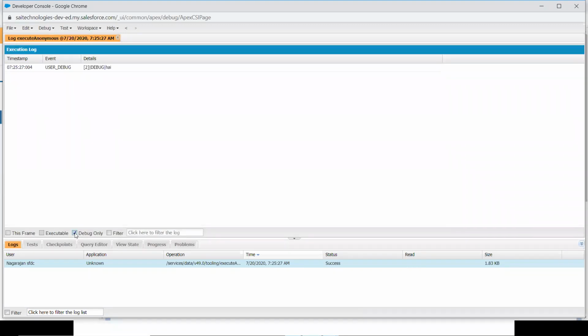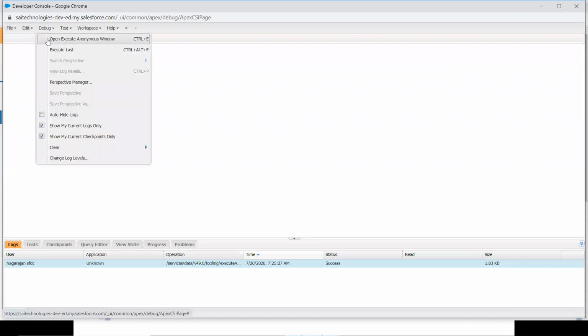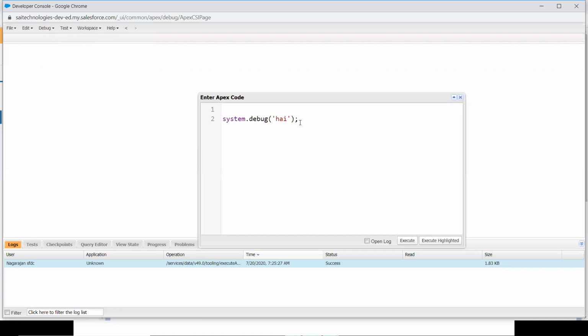I am selecting the debug only. This is the output. Okay, I am getting the output "hi", which is being printed from line number 2. This is a debug statement. So this is how you can print something on your screen in the middle of your development, to check whether it's coming correctly or not. This is how you can print a string.